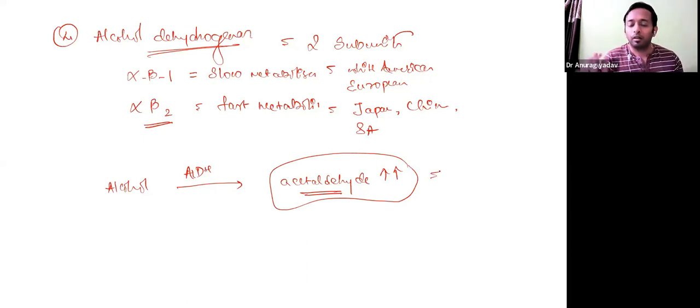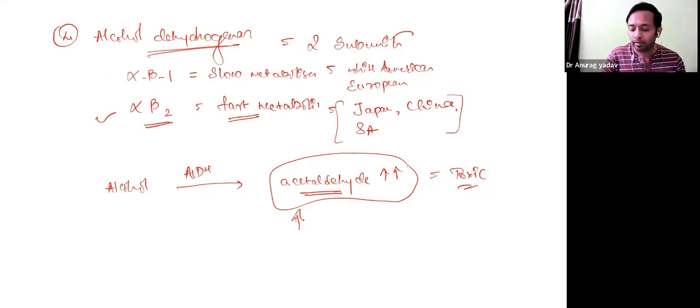Not non-toxic. It is toxic. So that's why when you compare the Westerns with the Easterns, if the same concentration of alcohol is taken, the toxic effect, the short term or the long term, is majorly seen among these countries, because we predominantly have this type of isoenzyme ADH2, which metabolizes the alcohol to acetaldehyde very fast, and acetaldehyde is a very toxic compound, which will have its signs like increase in heart rate, tachycardia, or flushing.